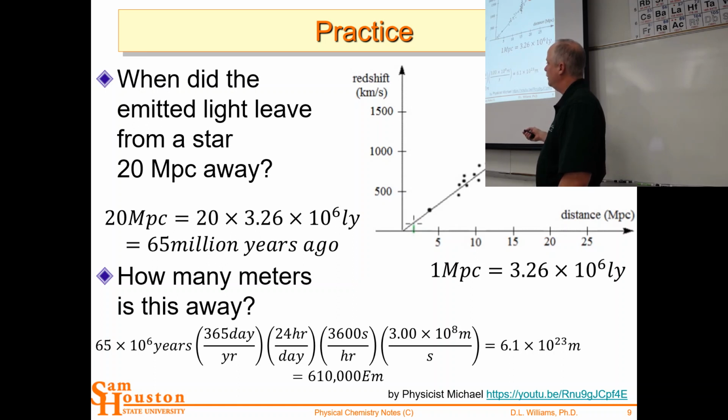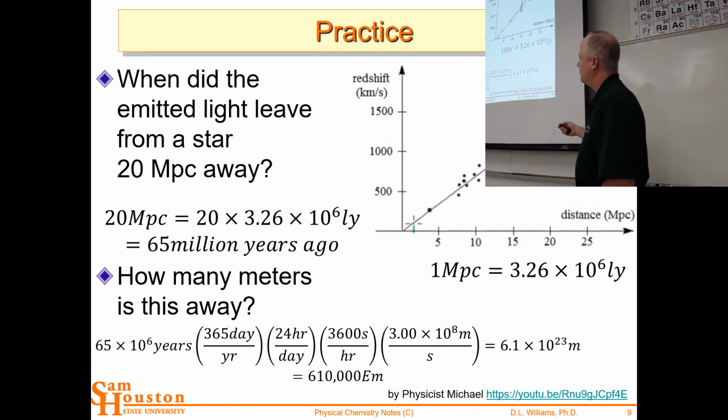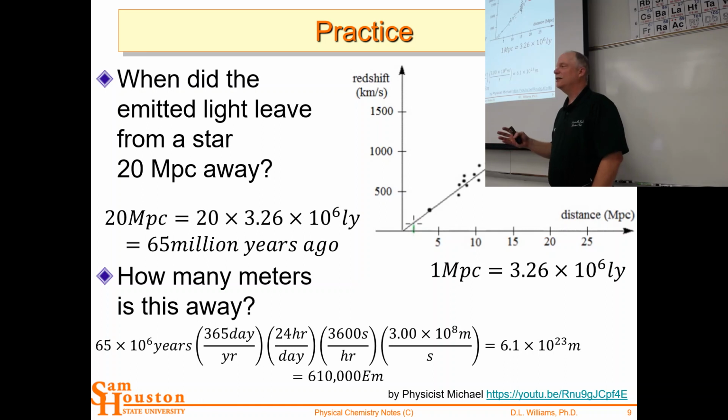There's 365 days a year, 24 hours a day, 3,600 seconds per hour, and then you have the speed of light in meters per second. And so then that gives you meters. So 6 times 10 to the 23rd meters. So it's a mole of meters, which doesn't really count because meters aren't countable objects, but still. I thought that was a coincidence. I didn't make this happen. It just came out 6.1 times 10 to the 23rd meters, or 610,000 exameters. Even if we go up to the exa prefix, which is 10 to the 18, it's still 610,000 of those. So that's pretty amazing. It's a long way away.